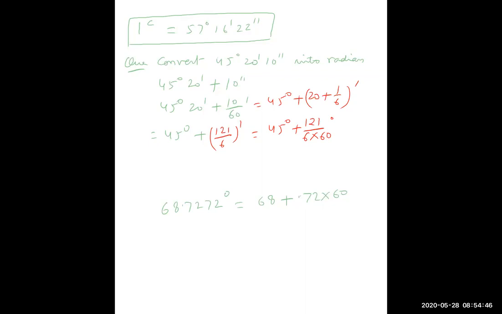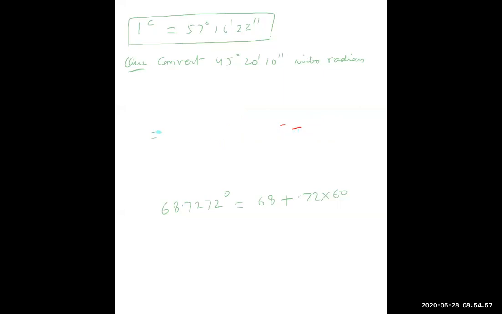This is one way. Another method, suppose you want to directly convert. Another method is that also I'm telling, the direct method, how you can convert. For that method, we know 60 second is equal to 1 minute.